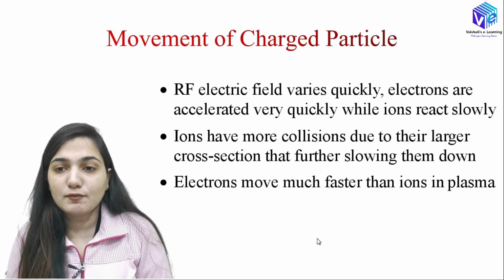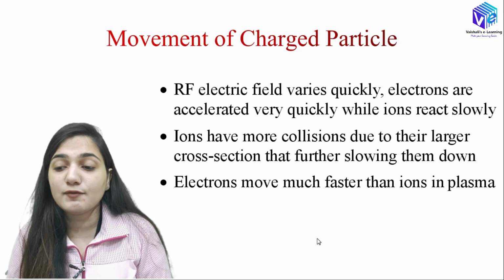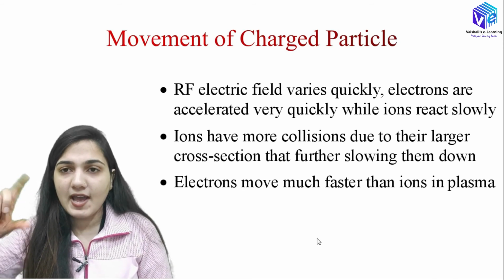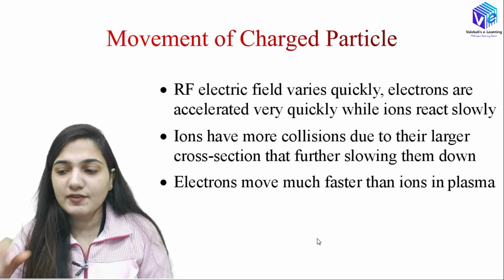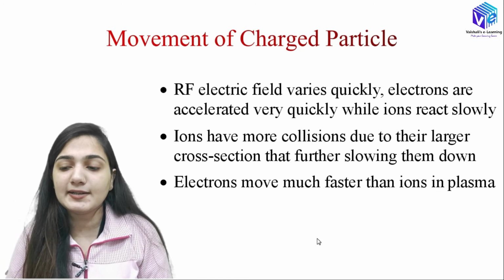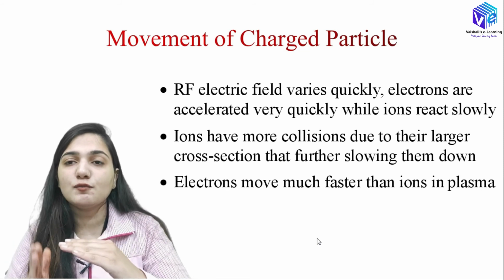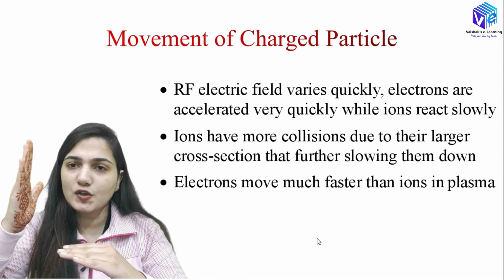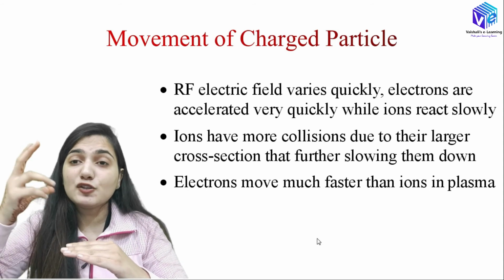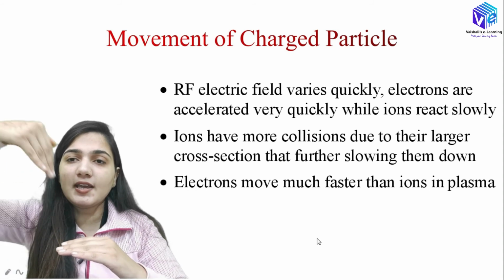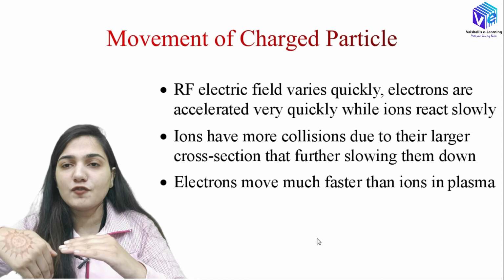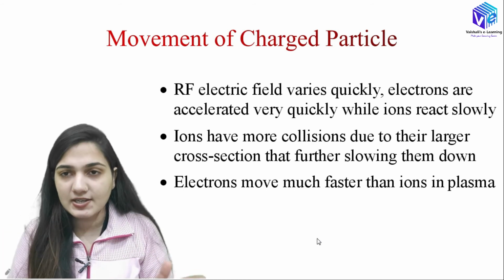Now coming to the movement of the charged particles: the RF electric field varies very quickly. We have an alternating electric field. Electrons are accelerated very quickly while ions are very slow. Electrons move very fast towards the positively charged electrode, and as soon as the polarity is reversed, they turn back and move towards the next positively charged electrode.